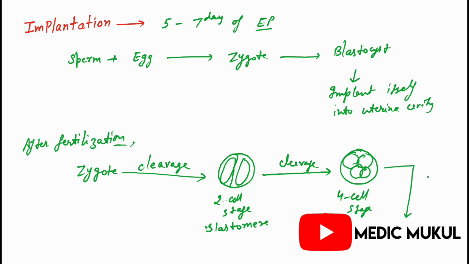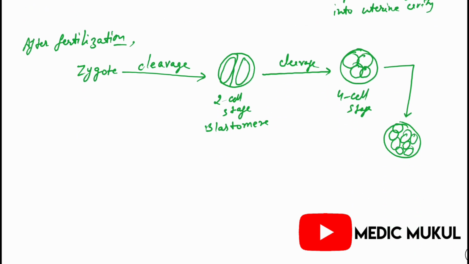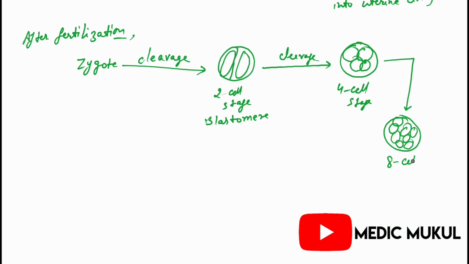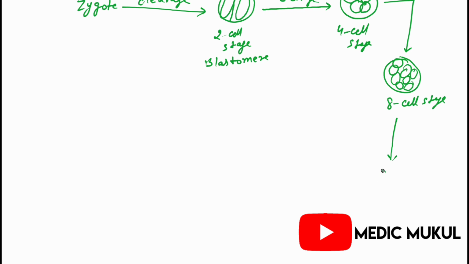That eventually gives the 8 cell stage. Finally, a structure known as the morula forms, that is the 16 cell stage.